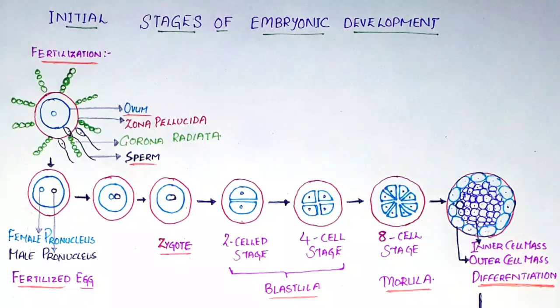Once the ovum is released from the rupture of Graafian follicle, it is taken up by the ampulla region of fallopian tube. From here, ovum starts moving towards uterus. Ovum has completed first meiotic division by this time, but not the second meiotic division. Ovum is stuck at the metaphase of second meiotic division. If ovum doesn't receive sperm, it never gets fertilized and it never completes its second meiotic division. Rather, it will undergo death process, that is ovum can't live without sperm longer.